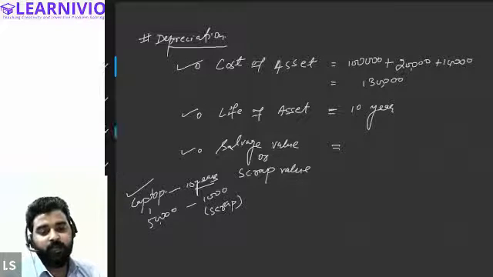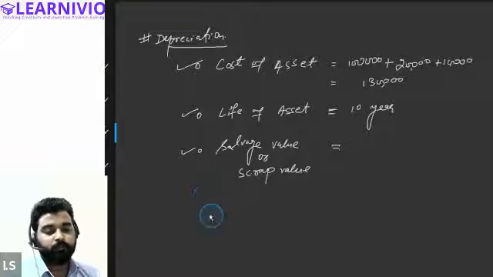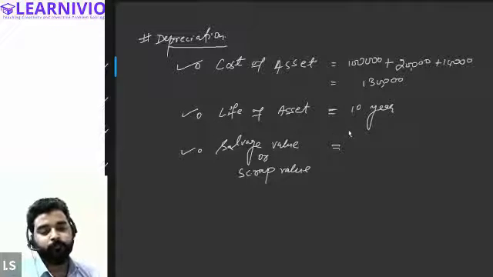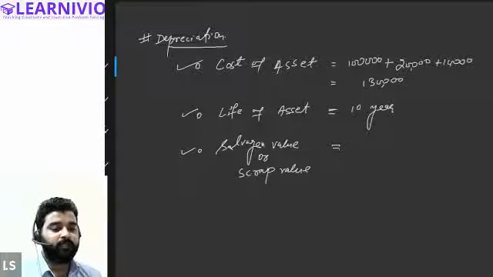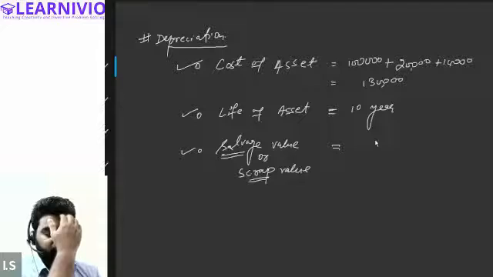That means after the end of the life of the asset, we can still sell the asset to some person, and we can recover some value after selling it. The value that we will be able to recover is called the salvage value or the scrap value of the asset. So in order to calculate the depreciation, we need three pieces of information: cost of the asset, life of the asset, and the salvage value.